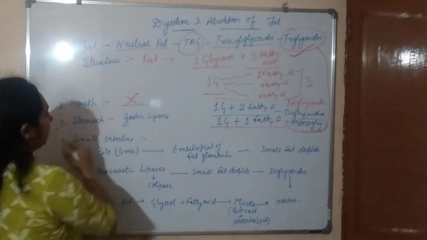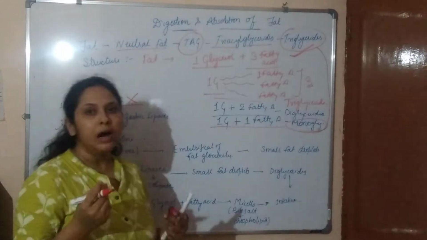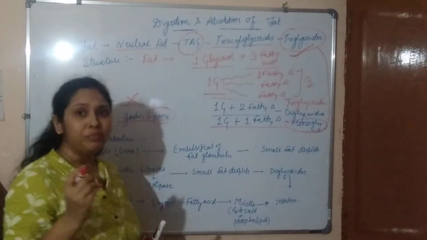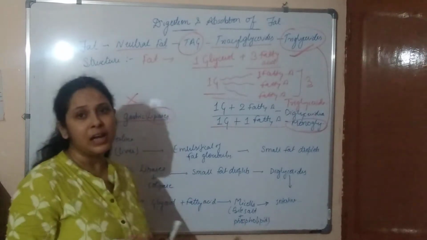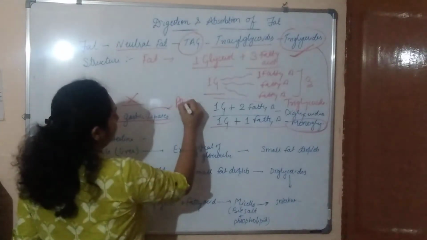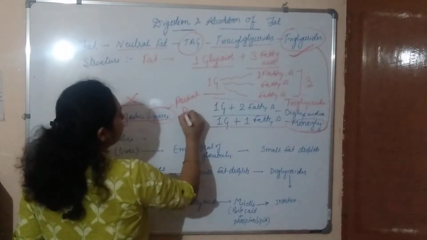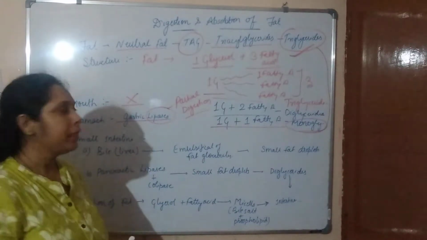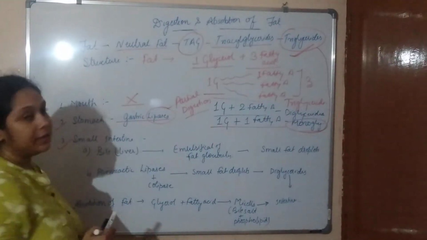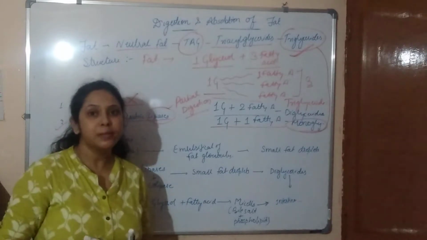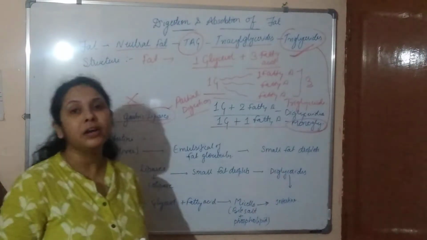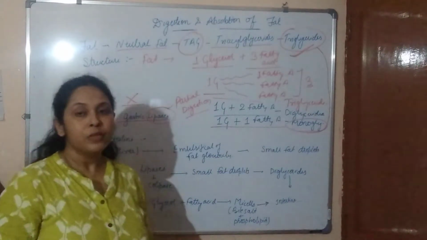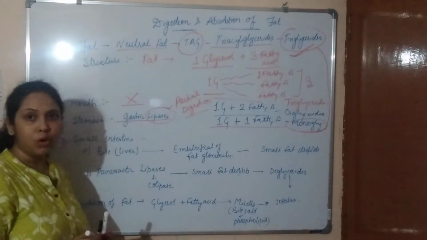The second one is the stomach. Yes, the stomach contains gastric lipase, which is very weak, and very partial digestion of fat occurs here in the stomach. Now the next one is our small intestine. Yes, the small intestine is the place where the triglyceride is converted into monoglyceride. So let's see what happens in the small intestine.